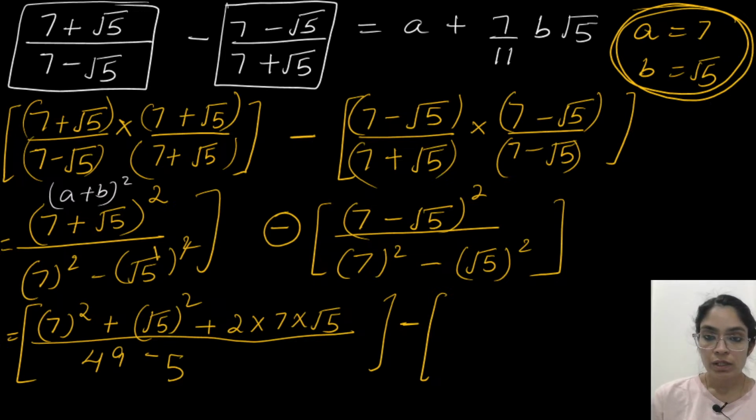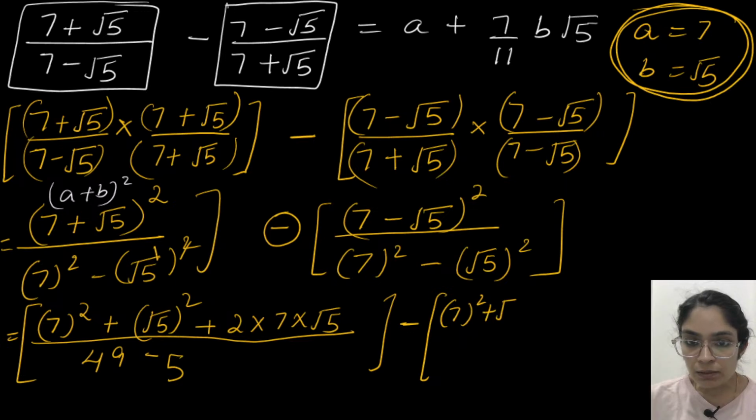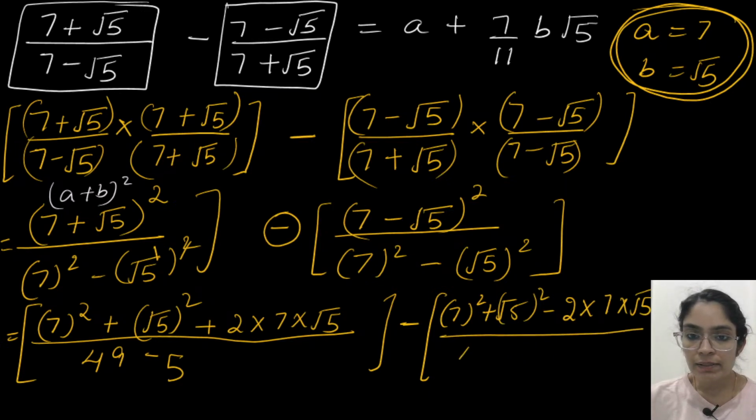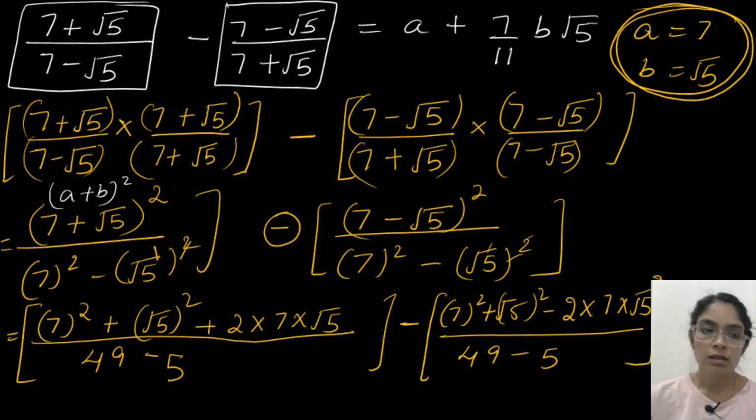Okay, let's see. Same here, a minus b whole square. A is 7, so a square plus b square, b is root 5, minus 2 into 7 into root 5, because it is a minus b whole square. So 7 square is 49, root 5 square is 5 only. Let's simplify.